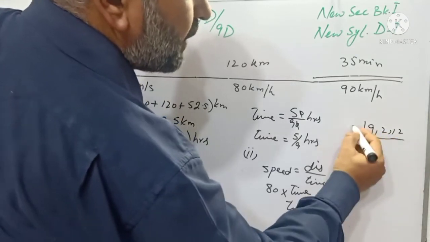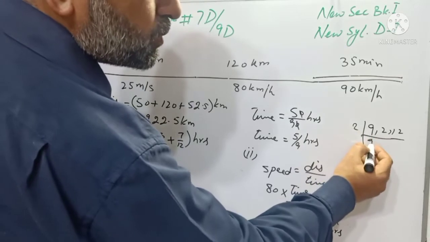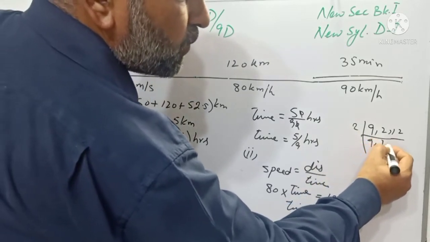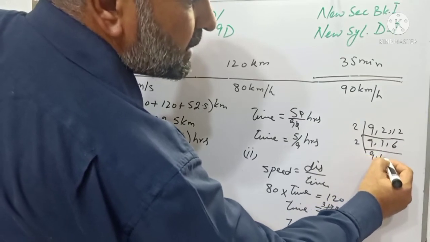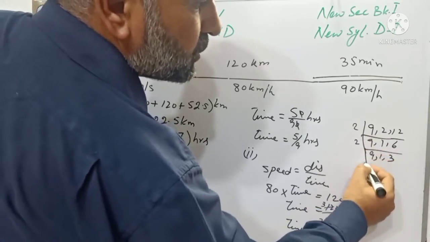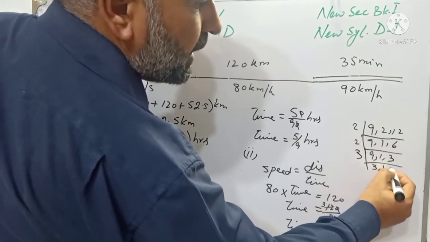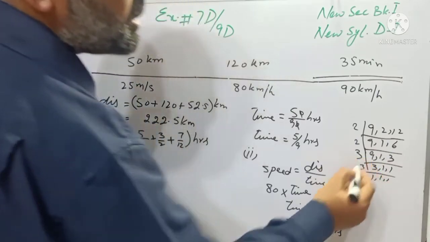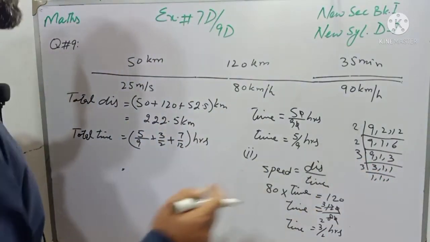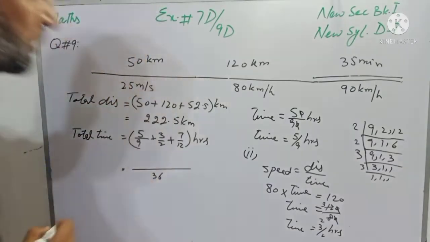So with the table of 2 we can divide, 9 cannot be divided by 2, so it is written as it is. 2 1s are 2, 2 6s are 12, again with 2, 9 as it is, 1 as it is, and 3 2s are 6, 3 3s are 9, 1 and 1 and again 3 1s are 3, 1 and 1, 3 3s are 9, 9 2s are 18 and 18 2s are 36. So the LCM is 36.